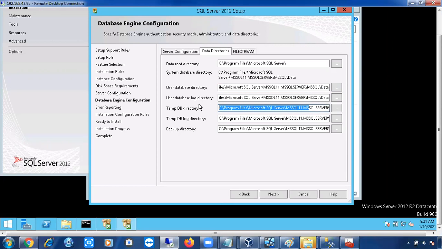Data files will be stored in a different drive. Log files will be stored in a different drive. Tempdb files will be stored in a different drive. Backup files will be stored in a different drive. So we'll simply change the drive letters here.